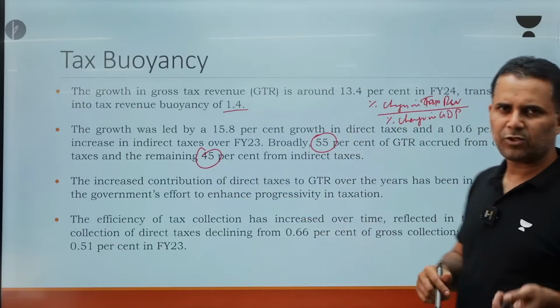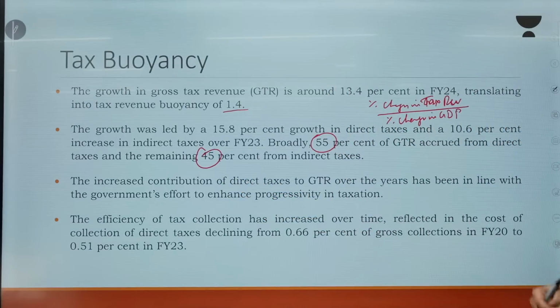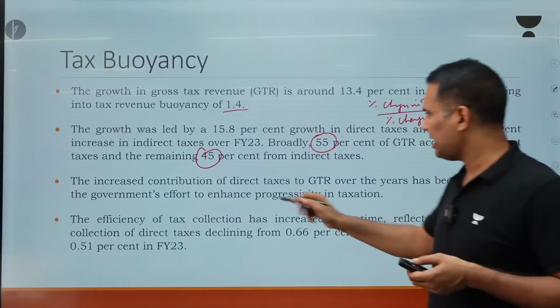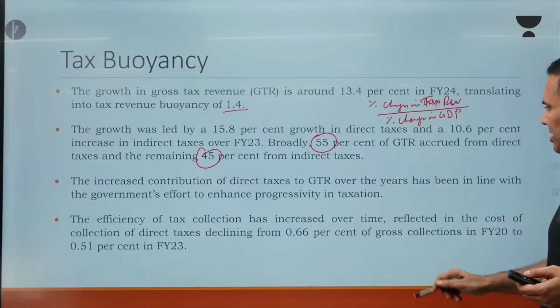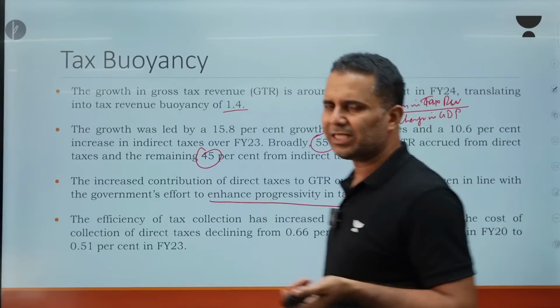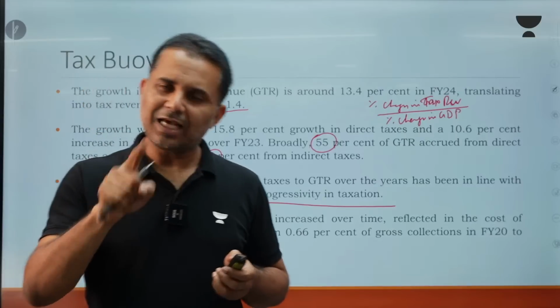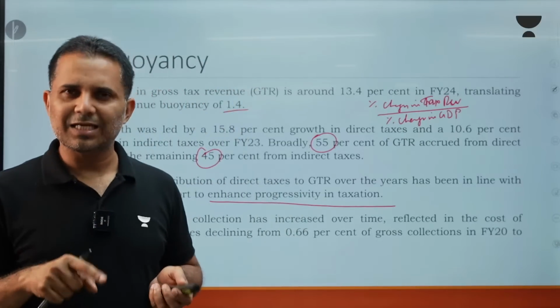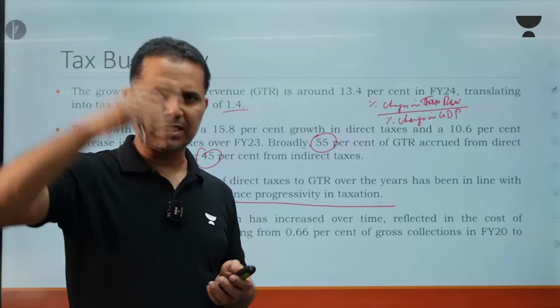Out of the total tax revenue, 55% is coming from direct taxes and 45% from indirect taxes. See, the increased contribution of direct taxes is telling that our progressivity in taxation is increasing. See, indirect taxes are regressive. Direct taxes are progressive, because with direct taxes you can create a slab.